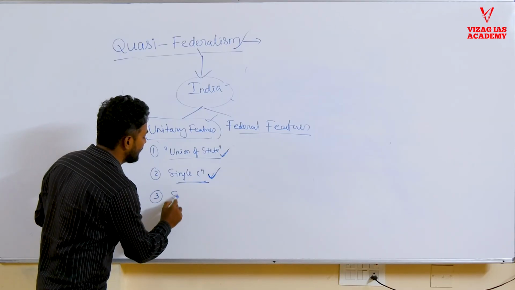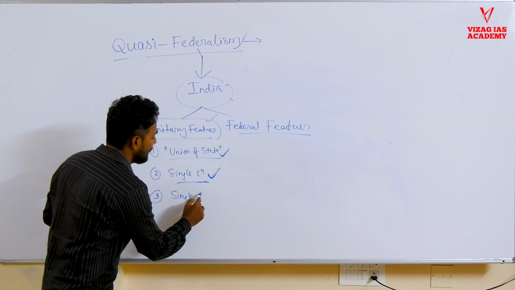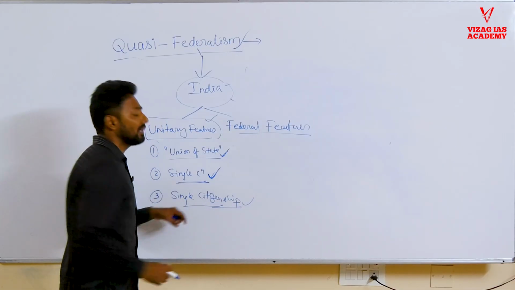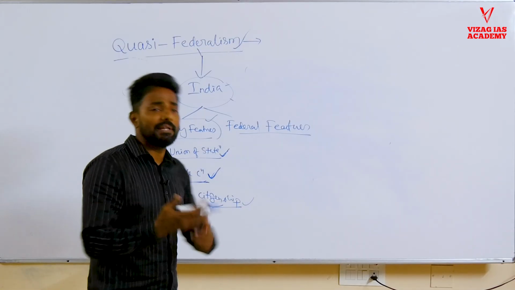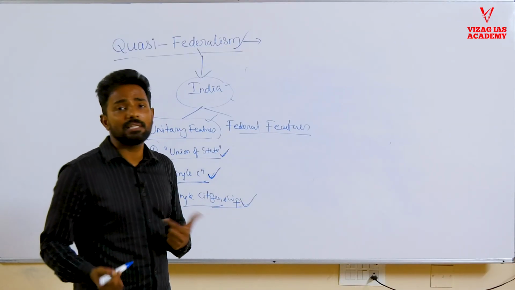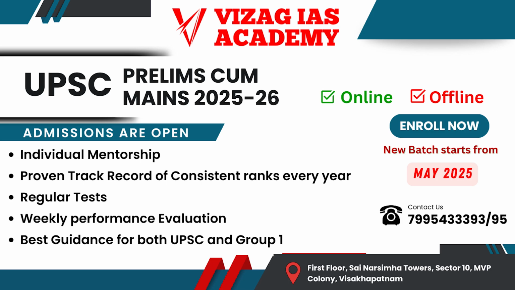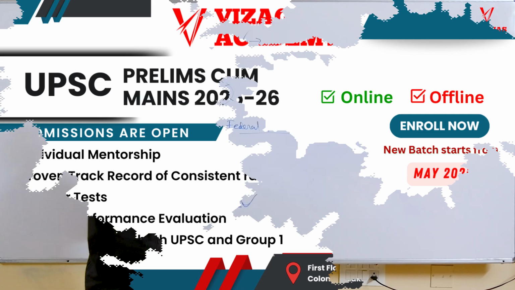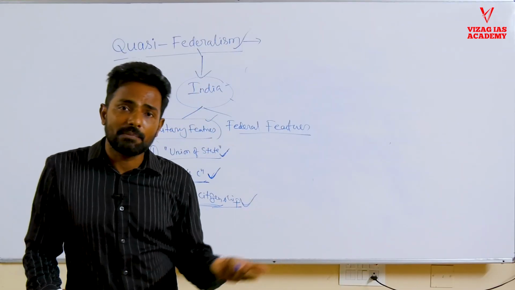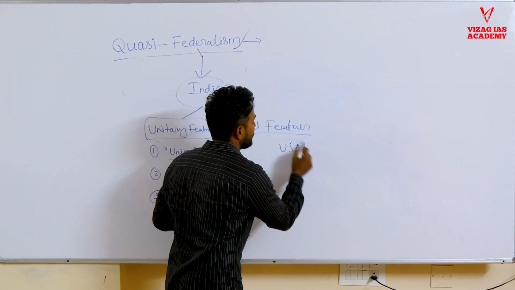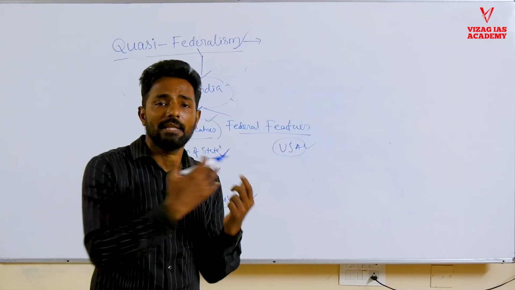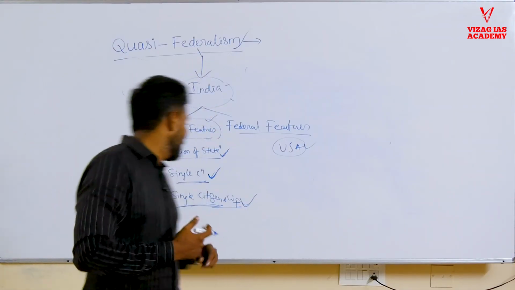Similarly, we have only single citizenship. Eka Paurisatvam. All are Indians. They may live in various states, but all of them are Indians. We only have a single Indian citizenship and a single passport. So there is no dual citizenship in the country, whereas in the USA, we have dual citizenship. They are citizens of their respective states as well as the US federal government. They are citizens of both, and they have loyalties to both their state as well as the federal government.